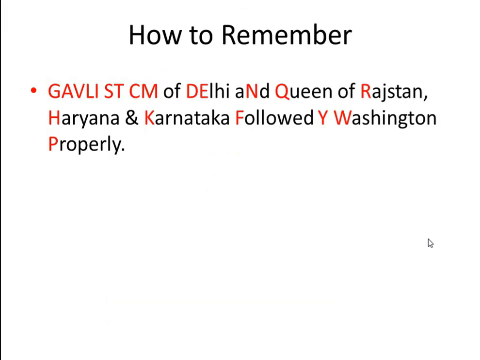So how to remember all these amino acids? This can be remembered by one simple sentence: Gauli, which is the surname of a person. ST is the initial of that Gauli. CM, Gauli ST is the CM of Delhi, and Queen of Rajasthan, Haryana and Karnataka, followed by Y Washington properly.